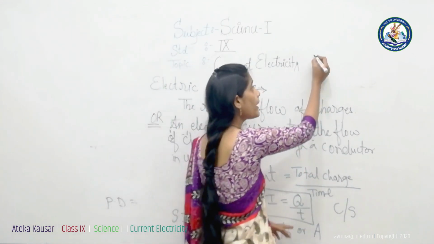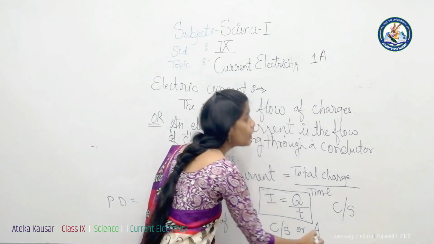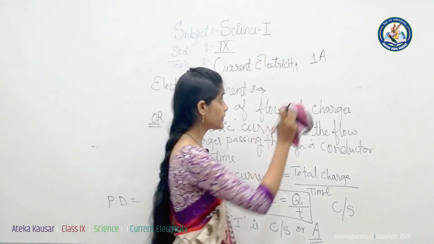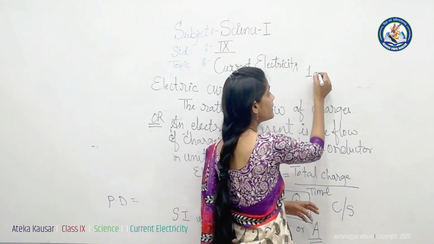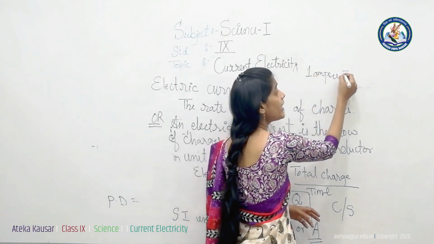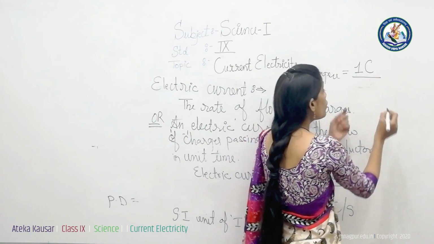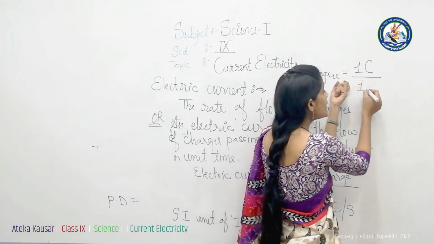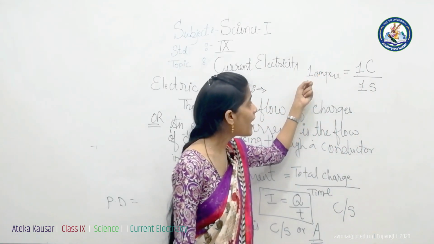What is 1 ampere? The other SI unit of electric current is ampere, which is denoted by capital A. Means 1 ampere is equal to, if 1 coulomb charge flows through a conductor in 1 second, then the amount of current flowing is 1 ampere.